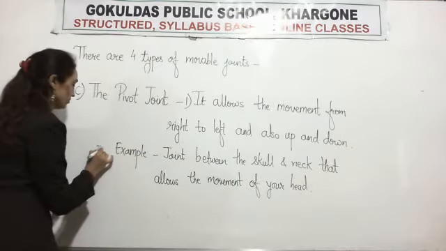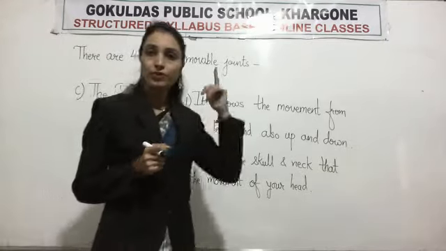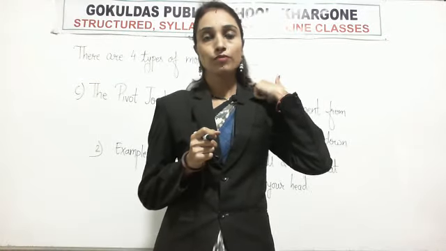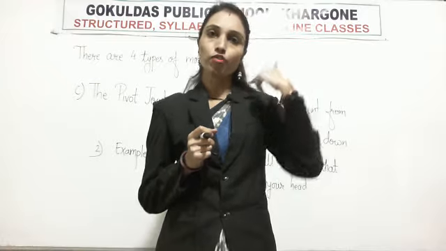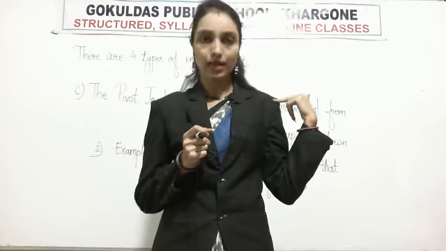Okay, means the pivot joint is present between the skull and the neck. That allows the movement of your head. Means it allows the movement from right to left and also up and down.